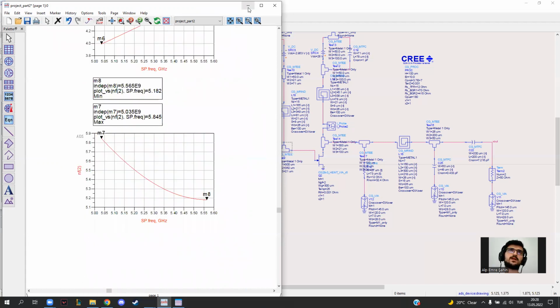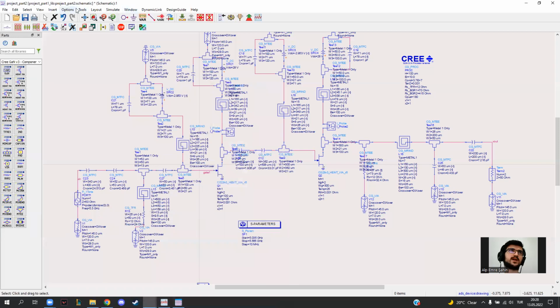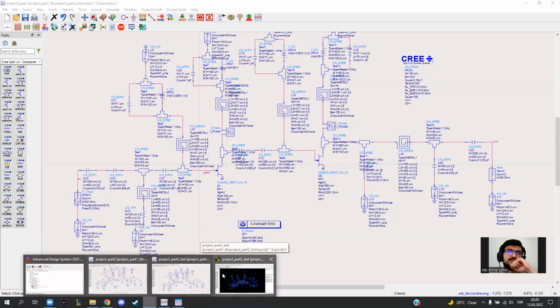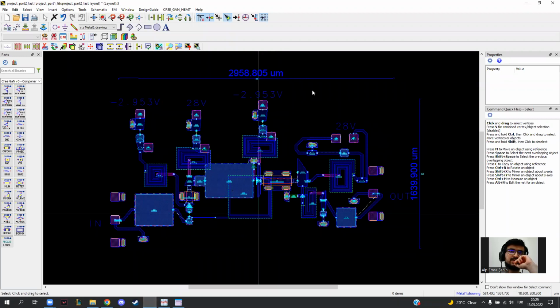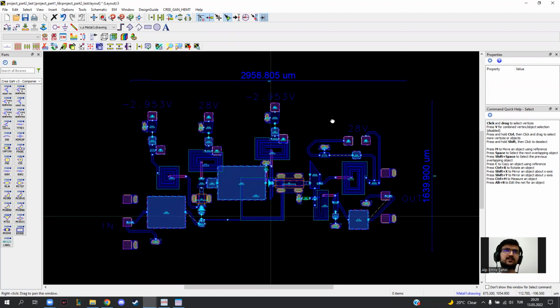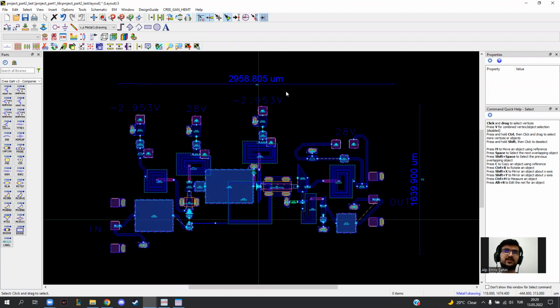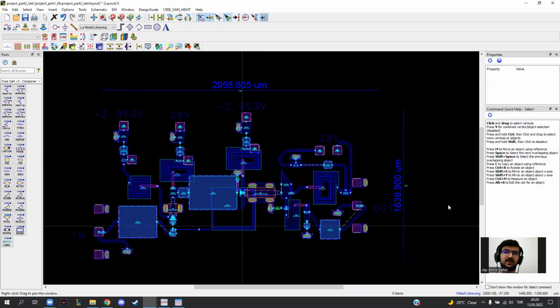After that, I generated the layout of my circuit, which I generated before. As you can see, this is my circuit. I have adjusted the components and their connections, so it's like this. This is the dimensions of my circuit, which is in microns. So it is around 3 centimeters by 1.5 centimeters.